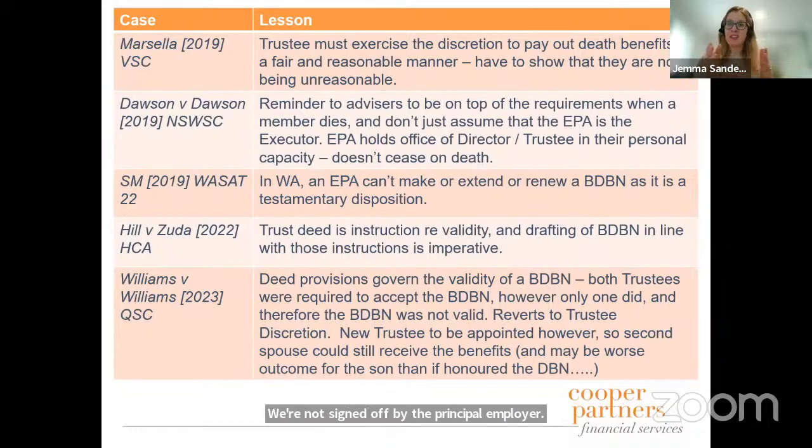And so that means that they were invalid. The original deed says the amendment of a deed can only occur with the principal employer's consent. And so the subsequent ones weren't updated on that basis, and therefore they were invalid. And so it's really important to have a look at that.